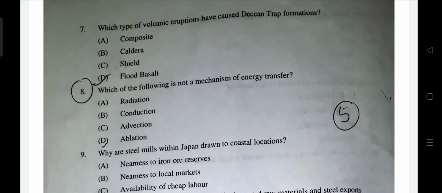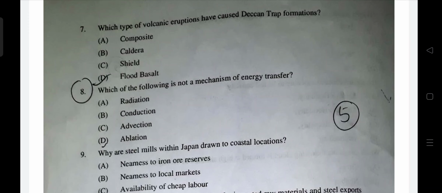Okay, ablation. So what actually ablation means? It is a removal of snow from a glacier. It is termed as ablation. Okay, yeah. Here is given radiation, conduction, and convection. These were the three forms of energy transfer we read in science. Advection is also a form of energy transfer.